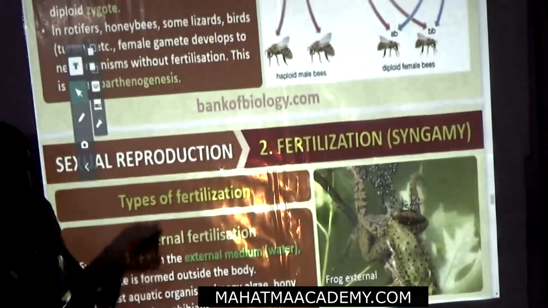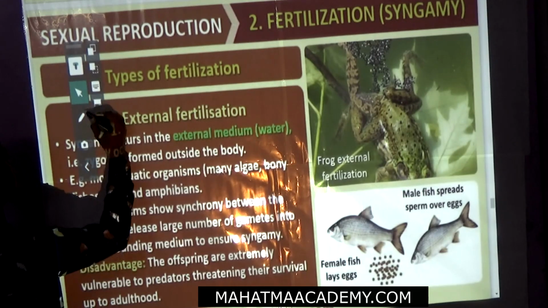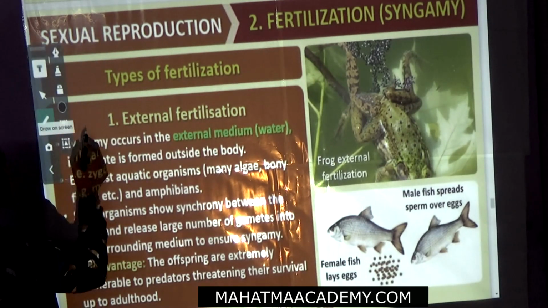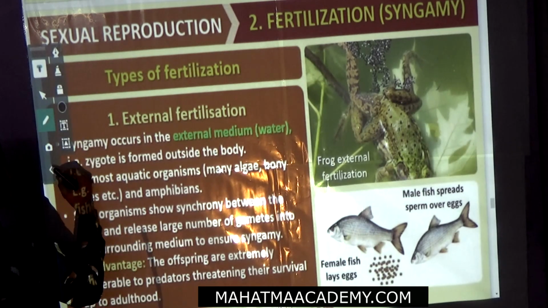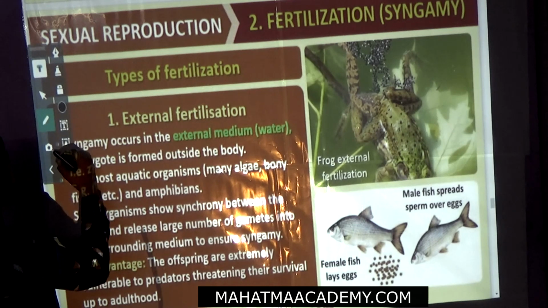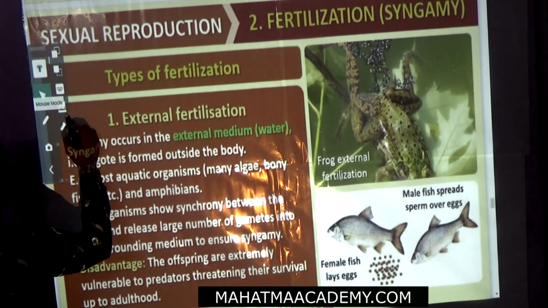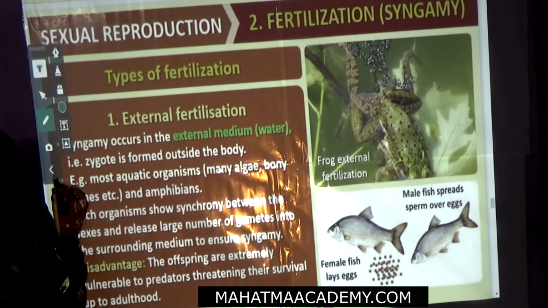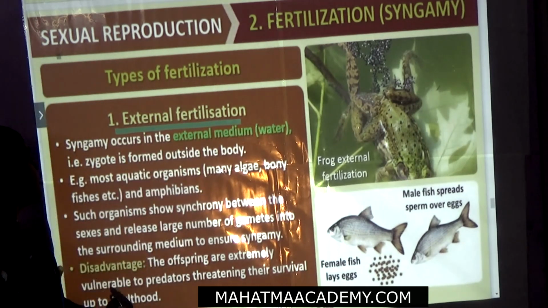Okay. Now we will see the types of fertilization. There are two types: external fertilization and internal fertilization.